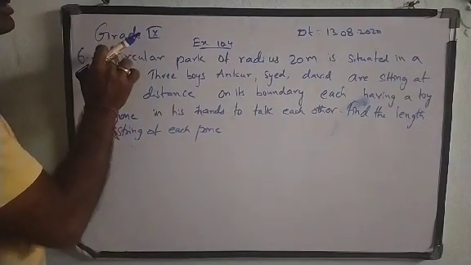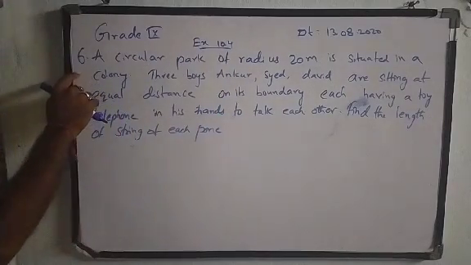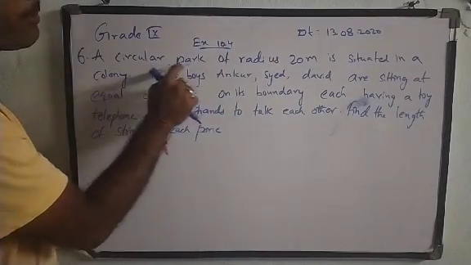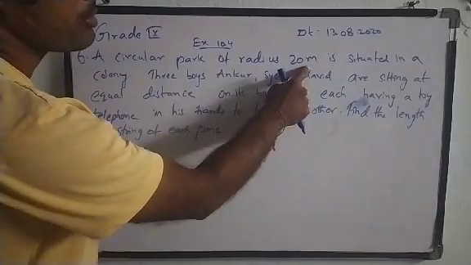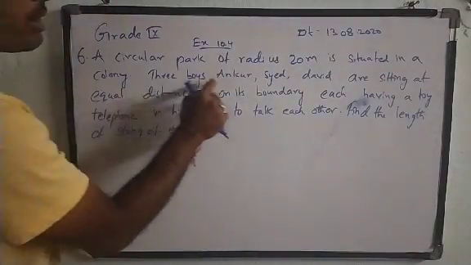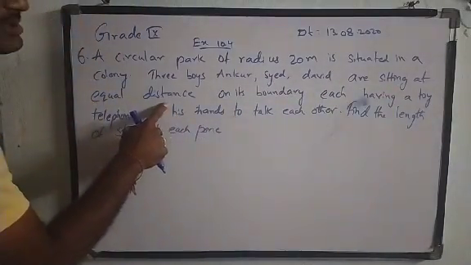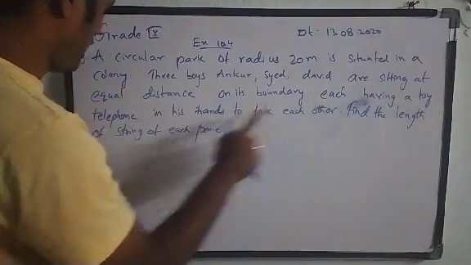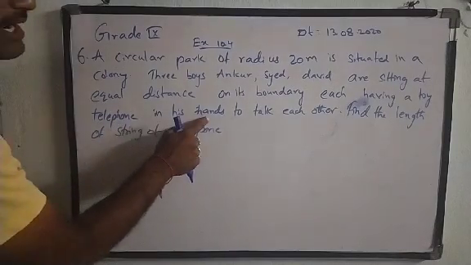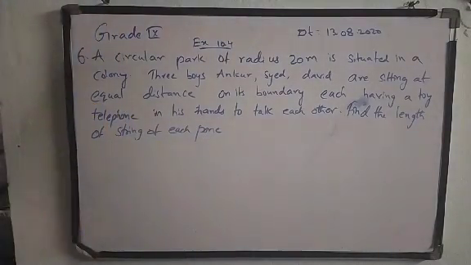Very good morning, students. Today we are going to see exercise 10.4, sixth question. So the question is: a circular park of radius 20 meters is situated in a colony. Three boys, Ankur, Syed, David, are sitting at equal distance on its boundary, each having a toy telephone in his hands to talk to each other. Find the length of the string of each phone.